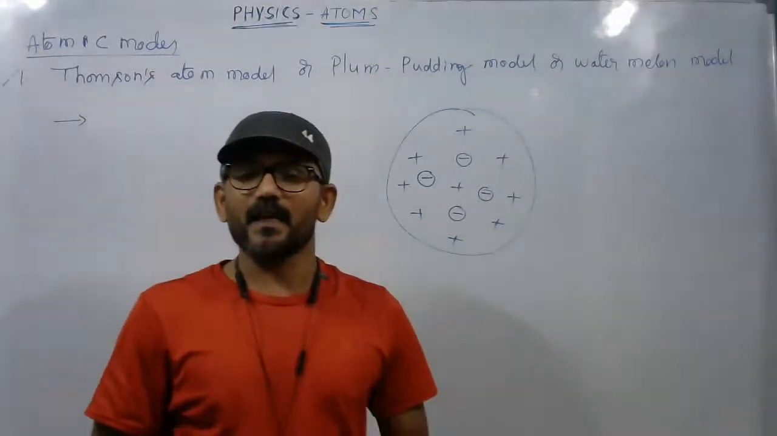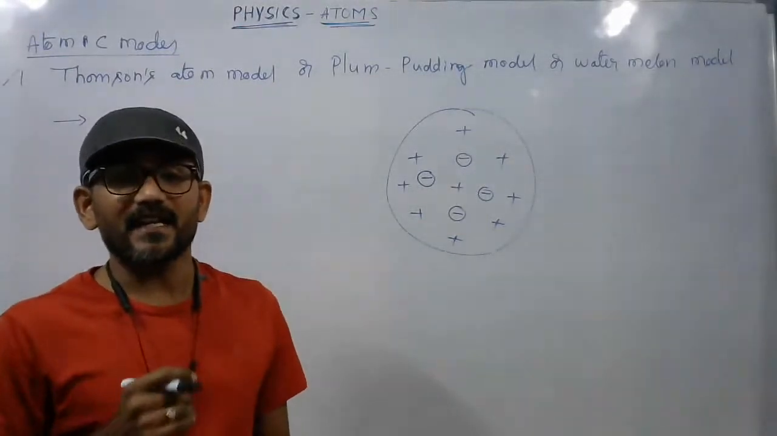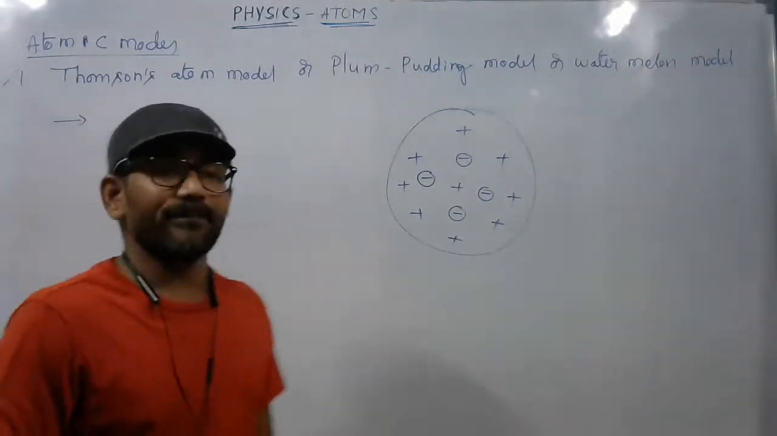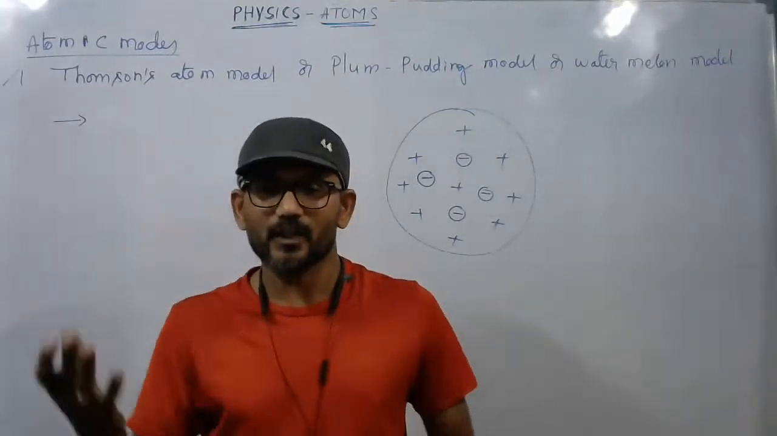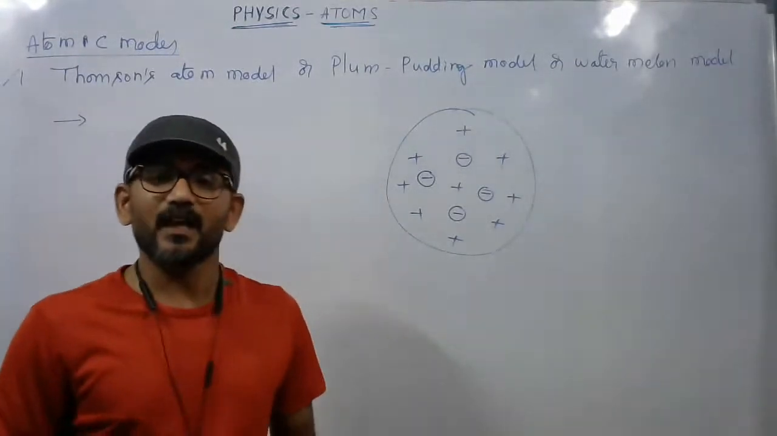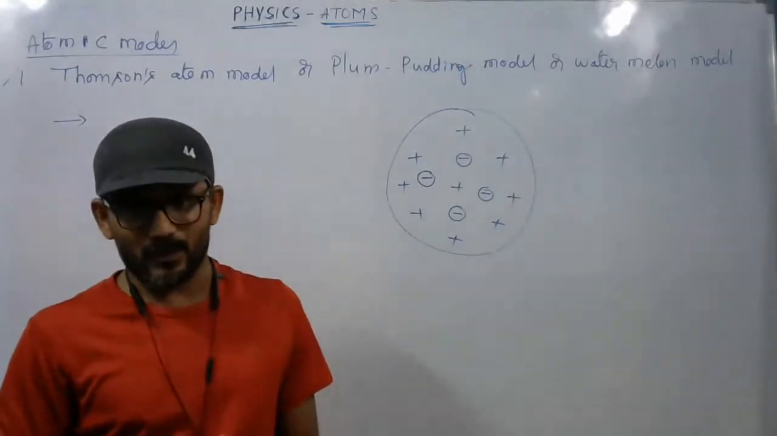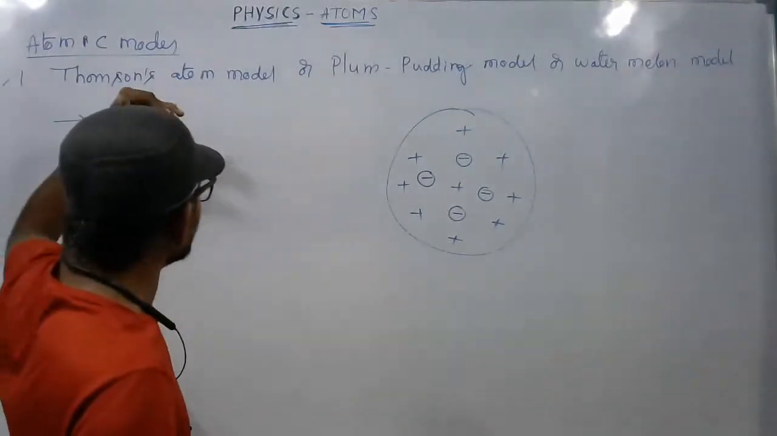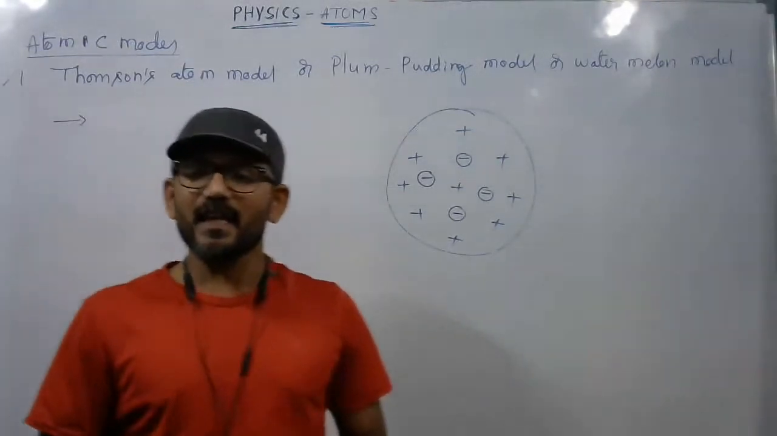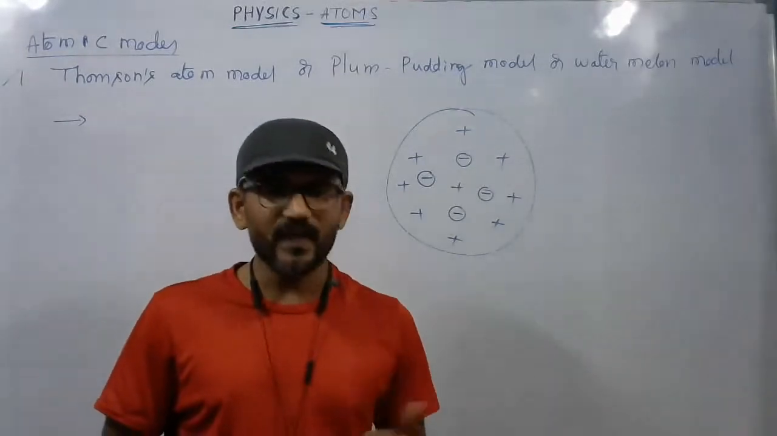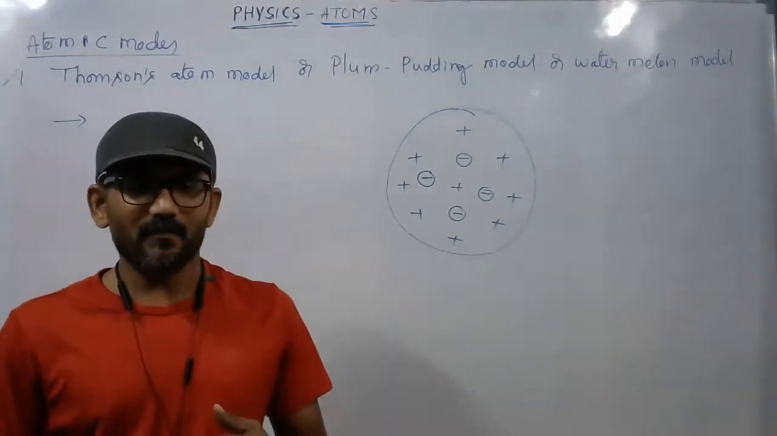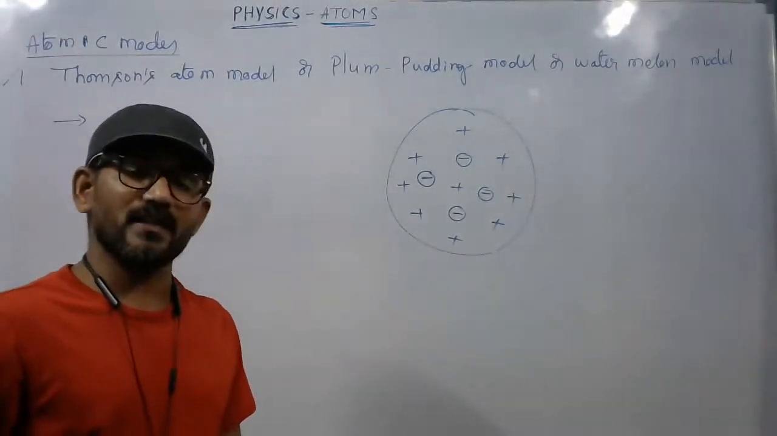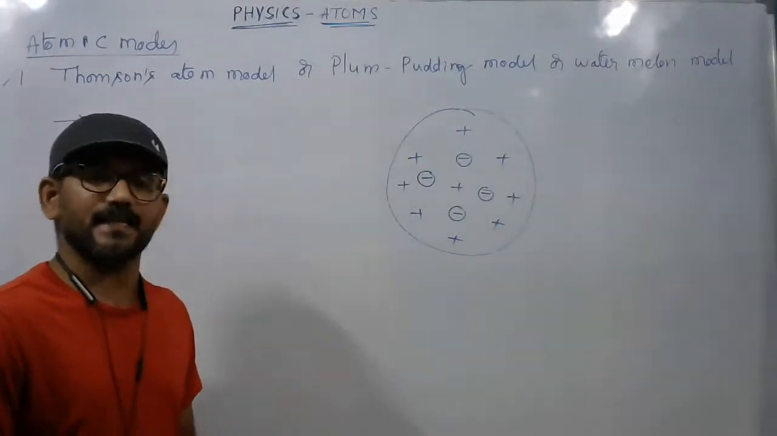With this idea, he explained satisfactorily some experimental observations like ionization, meaning emission of electron, or specifically thermionic emission and photoelectric emission. But he failed in explaining some other experimental observations like the alpha scattering experiment and the origin of spectral lines in atomic spectra.